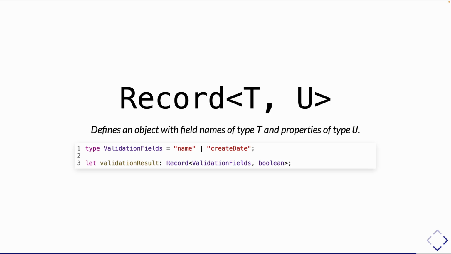All right, next up we've got Record T and U. It defines an object with field names of type T and properties of type U. So this one is kind of a weird one to wrap your head around. And I strongly urge you to actually see this in action in my next video when I convert my JavaScript application to TypeScript and I show this in action. It makes a whole lot more sense in action.